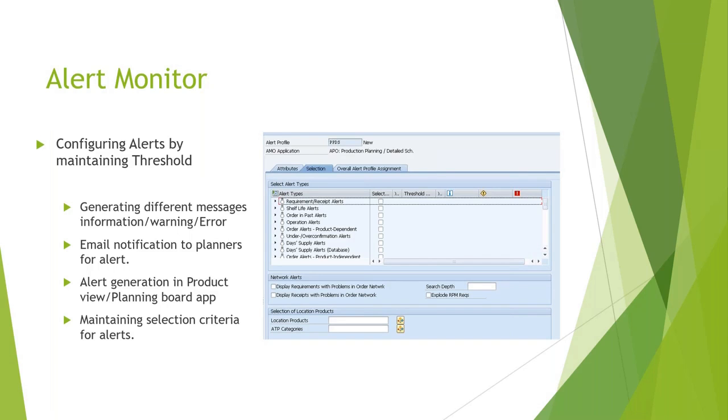The alerts can be mailed to planners. Then, again, as a Fiori app, we have an alert monitor app where you can see these alerts. Alerts can be generated for the given selection criteria, so it can be on your location, product, or resources. If you don't maintain anything, it will be generated across the network.